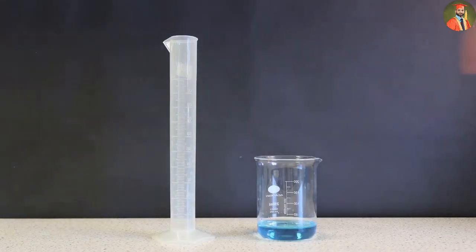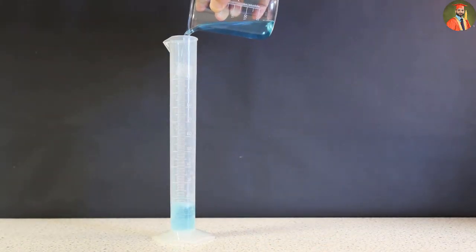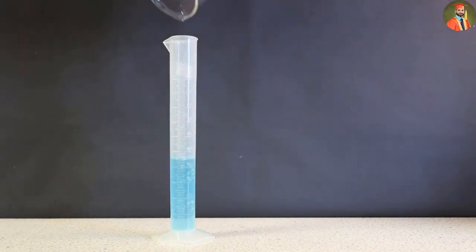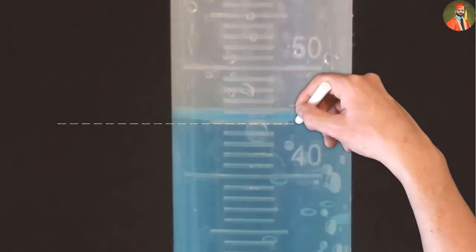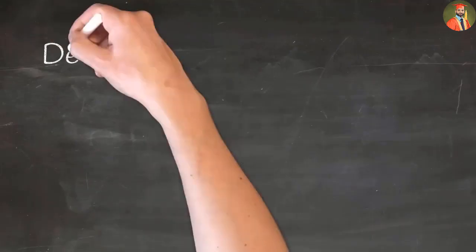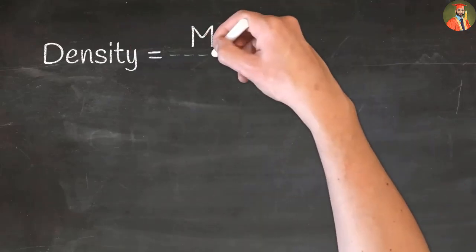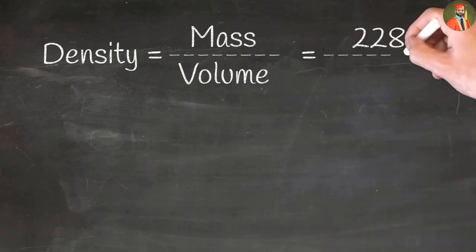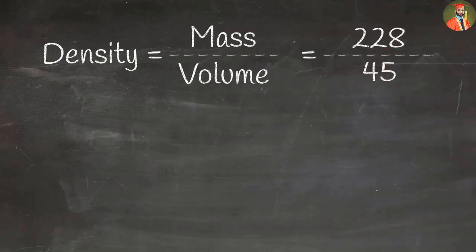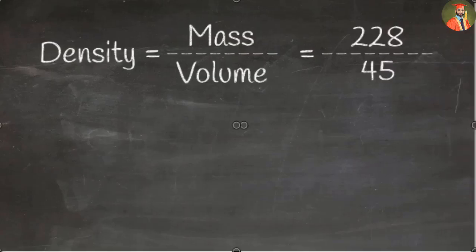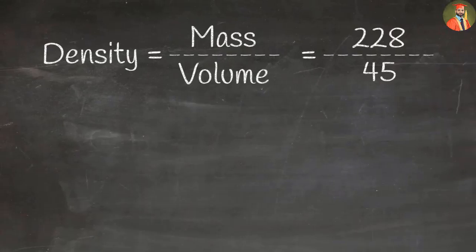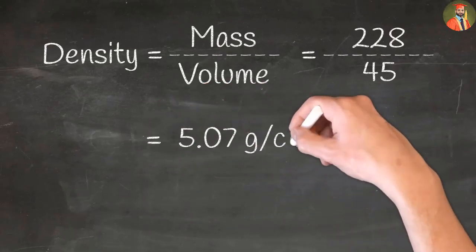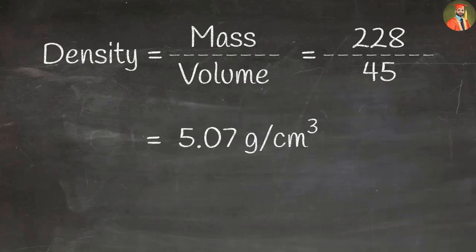Okay, now by collecting this water and then accurately measuring the volume, we can get a precise measurement of volume of this irregular shaped object. We then simply need to substitute these numbers into our equation. So our mass was 228 gram and our volume is 45 centimeter cube. Working this out gives us a density of 5.07 grams per centimeter cube.